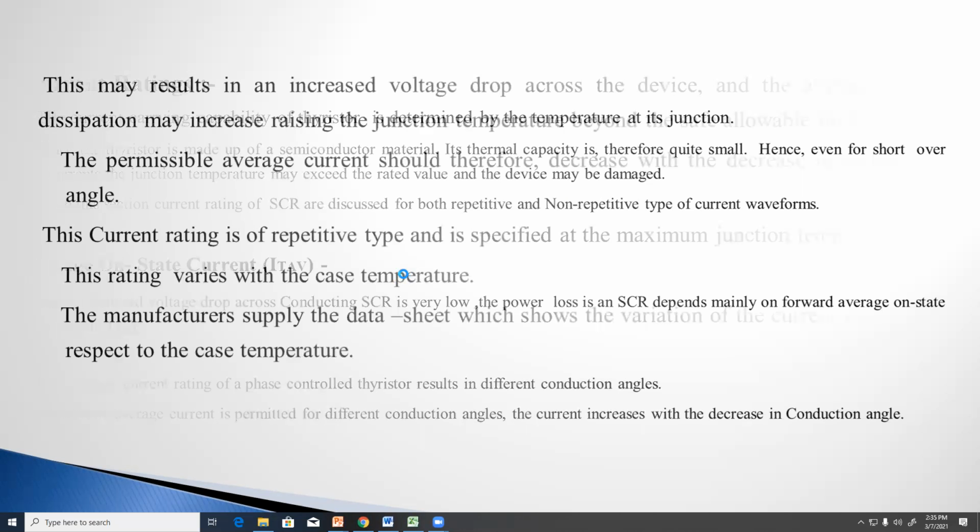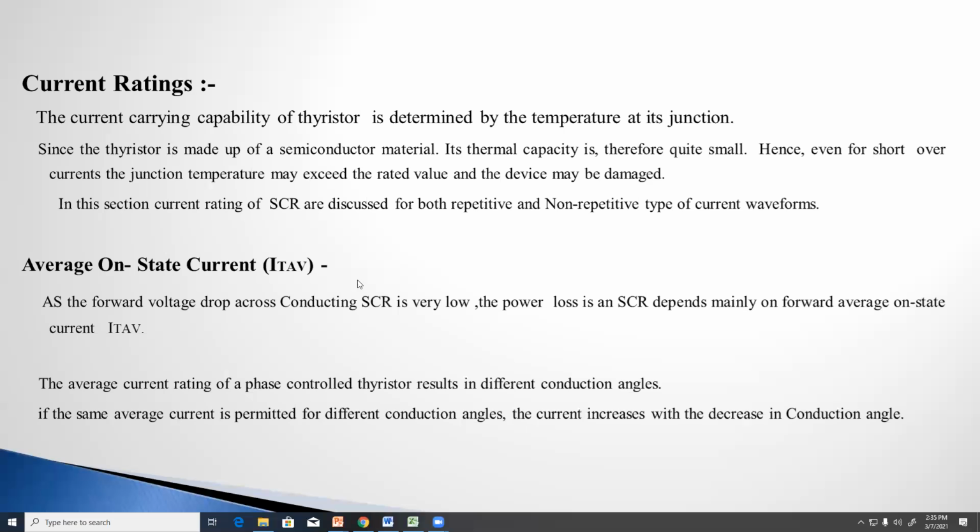Average on-state current. As the forward voltage drop across a conducting SCR is very low, the power loss in the SCR depends mainly on the forward average on-state current, I T(AV). Clear? The average current rating of the phase control thyristor results in different conduction angles.